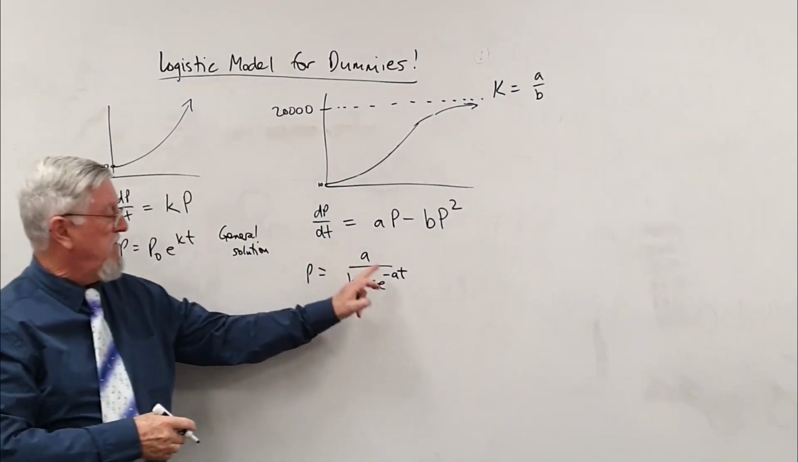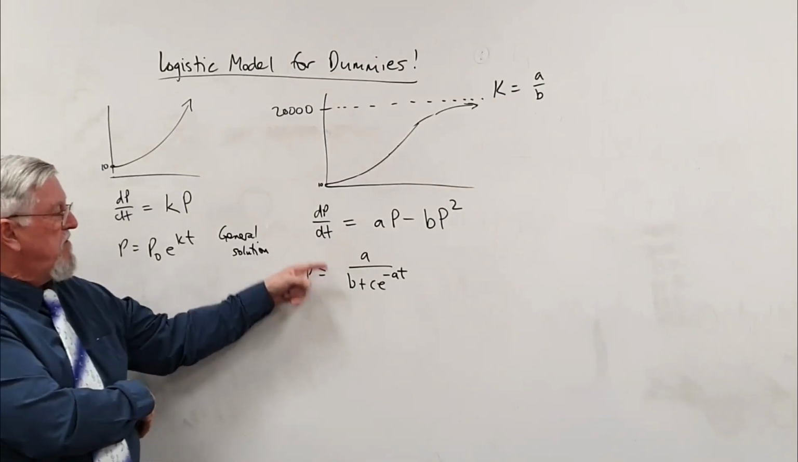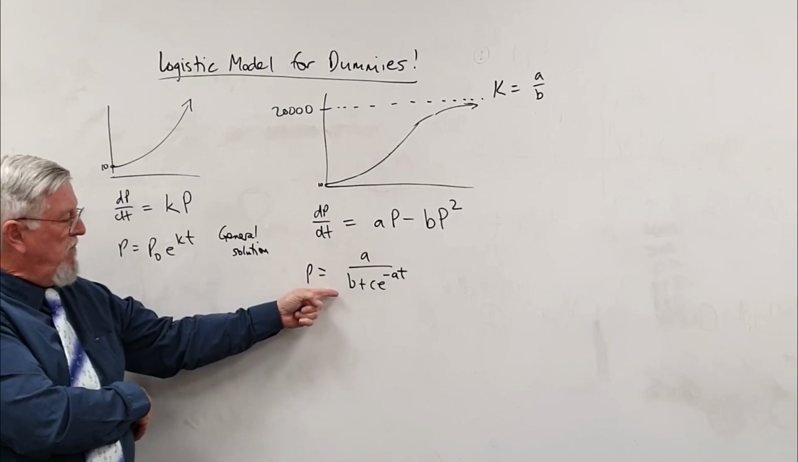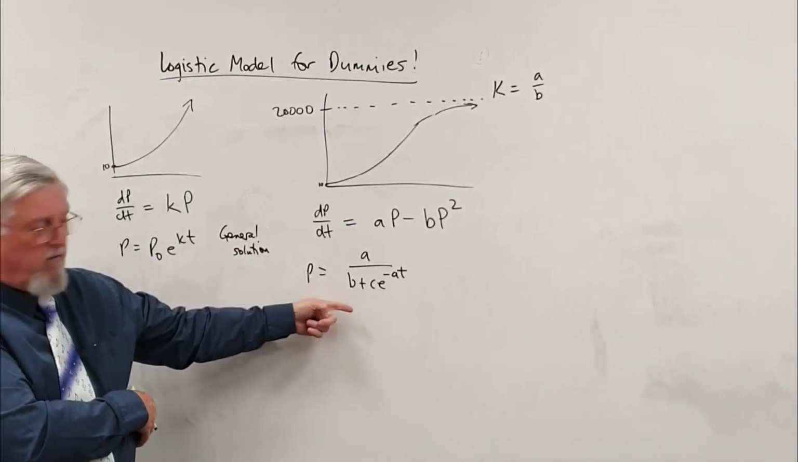Interesting, it's got an A there and an A there. Okay, that is the solution to that. And I want to derive that in a moment. But that form of it is a little bit harder to derive. I'll show you why in a moment. But look at what goes on here.